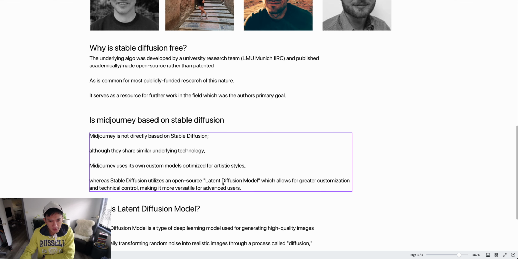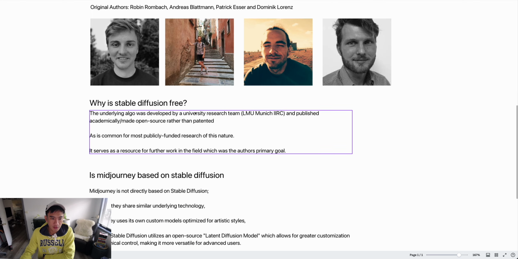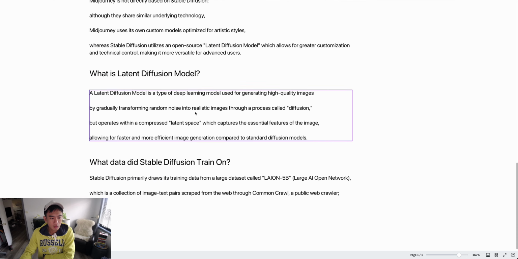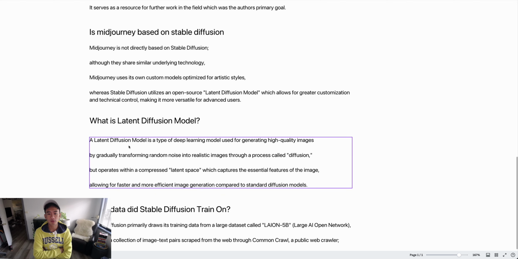Then I was like, okay, what the hell is a latent diffusion model? And I guess that's the name of the project, Latent Diffusion. I guess they might have invented it. So a latent diffusion model is a type of deep learning used for generating high quality images by gradually transforming random noise, so it's like these dots, into this blurry image that then forms into a real image. And this process is called diffusion. But it operates within a compressed latent space, like a box, which captures the essential features of the image, allowing for faster and more efficient image generation compared to standard diffusion models.